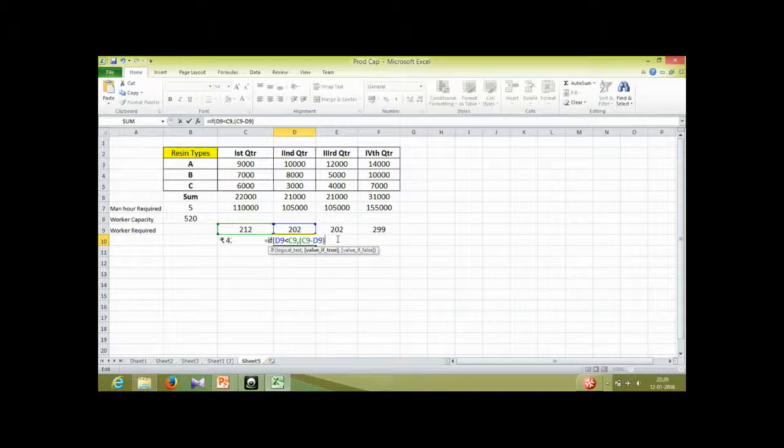The first method we are doing is the demand chasing method. We are calculating the total cost using that method, and then we will do the calculation for level production.